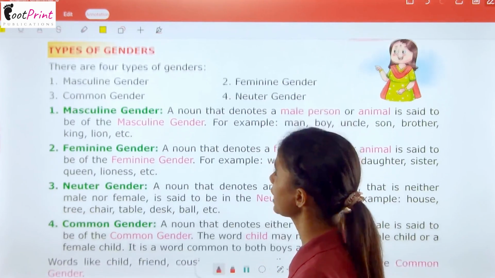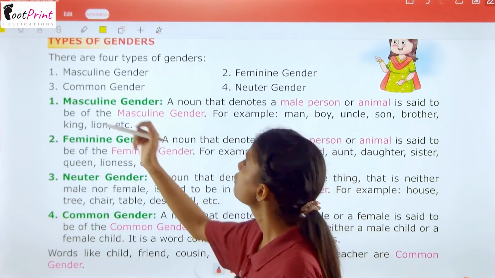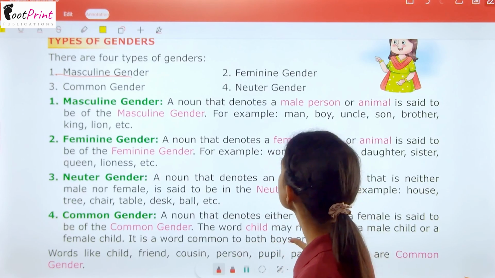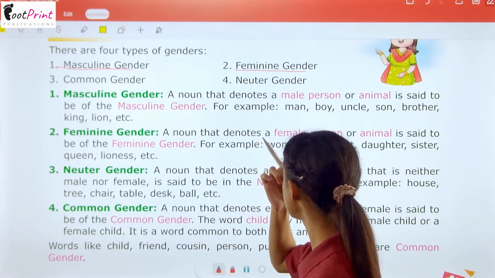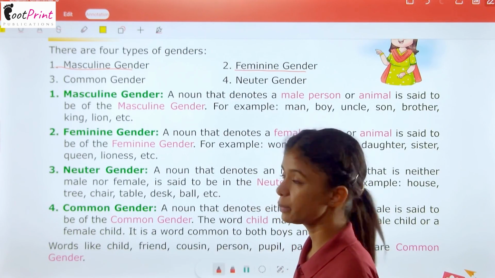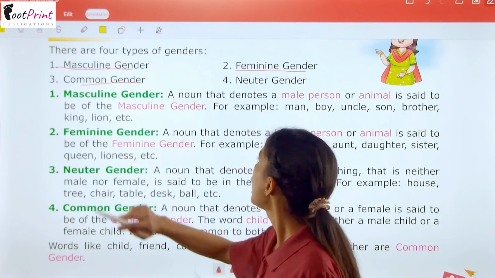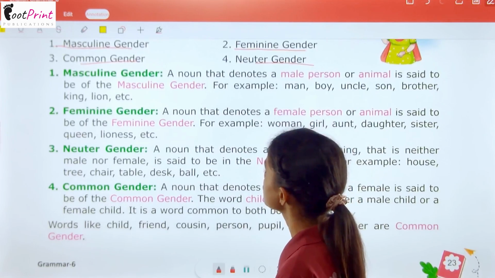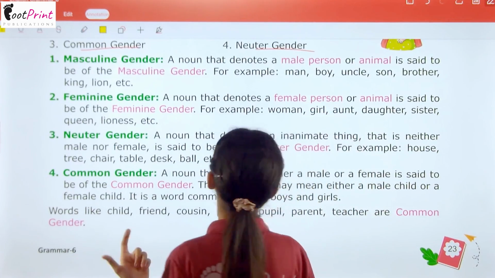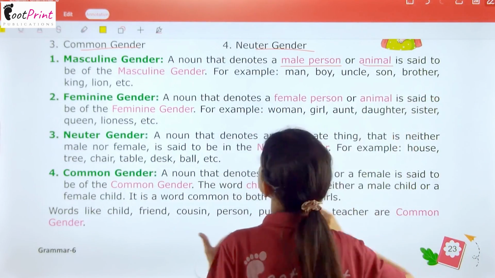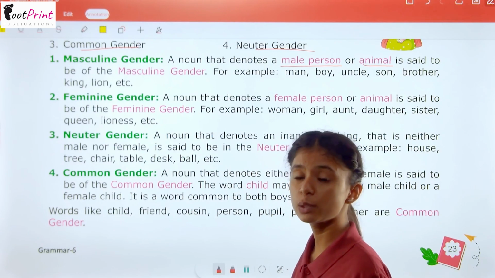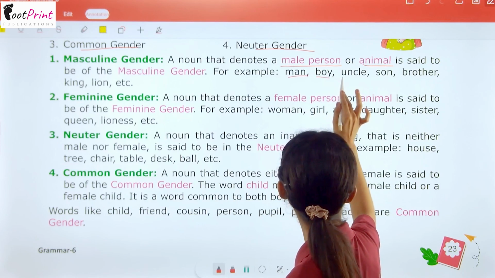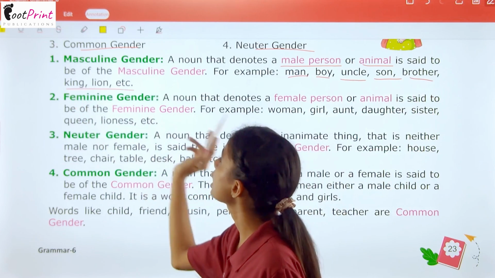There are four kinds of gender. Let's see what those are. First is masculine gender, which classifies someone that is male. Feminine gender denotes females. Common gender and neuter gender might be new for you. So let's read masculine gender first. A noun that denotes a male person or animal is said to be masculine gender. For example, man, boy, uncle, son, brother, king, lion, etc.